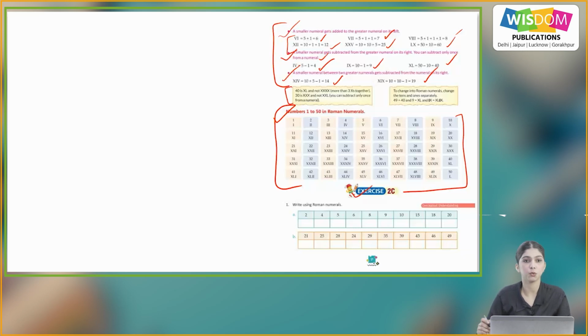Now exercise 2C. Question number 1. Write using Roman numerals. A part. So we have to write the Roman numerals of the number.